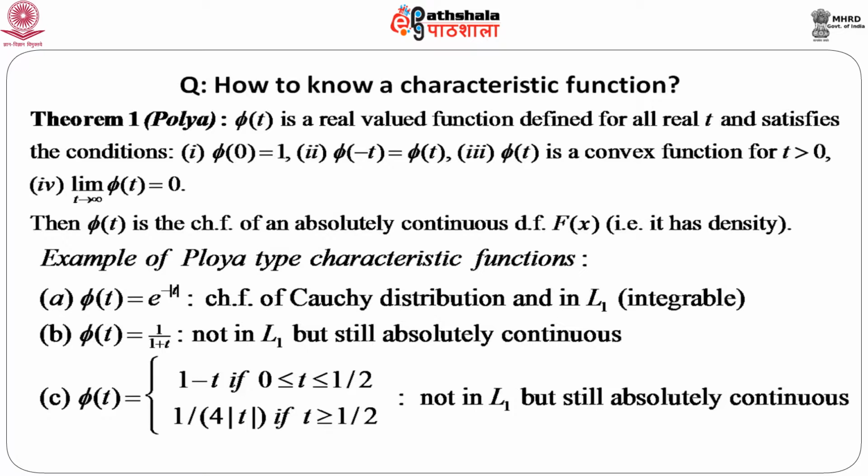Again, consider one function phi t, which is 1 minus t if 0 less than equal to t less than equal to half, and 1 by 4 mod t if t greater than equal to half. Now this characteristic function is not in L1, but it is again still absolutely continuous, because it can be shown that this satisfies all the properties of a Polya characteristic function, all the 4 conditions, and hence this must be absolutely continuous. So, we can always get the probability density function corresponding to all these characteristic functions.